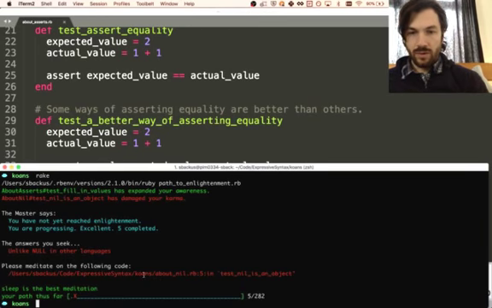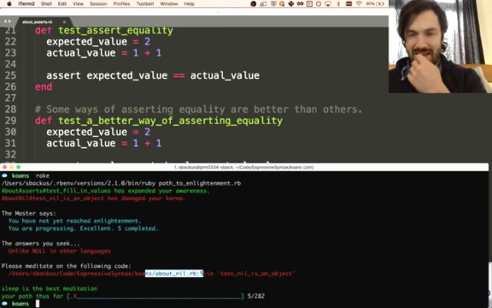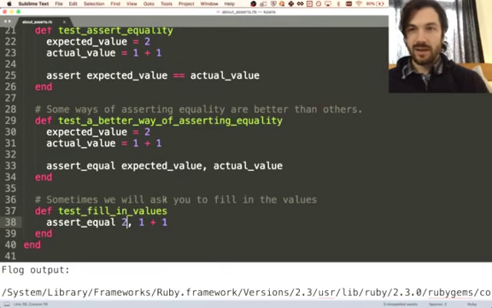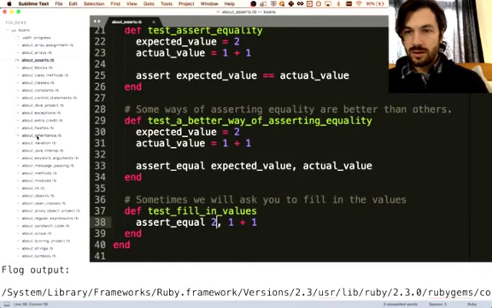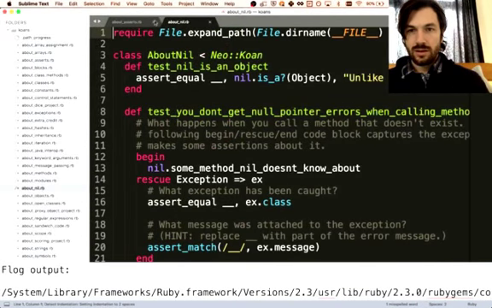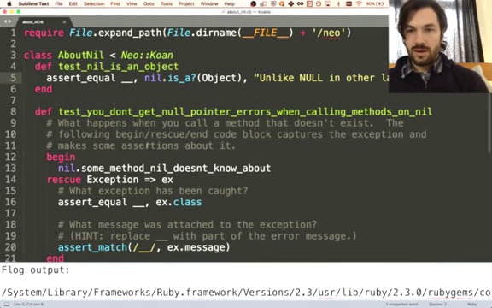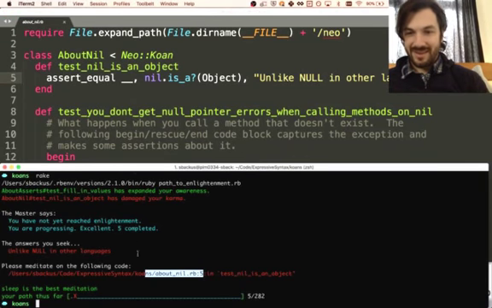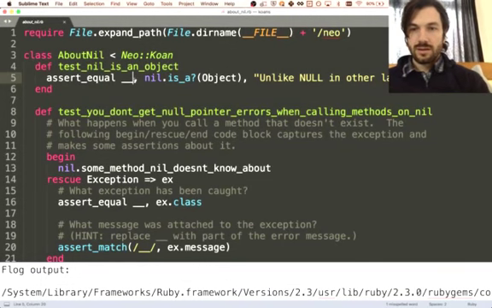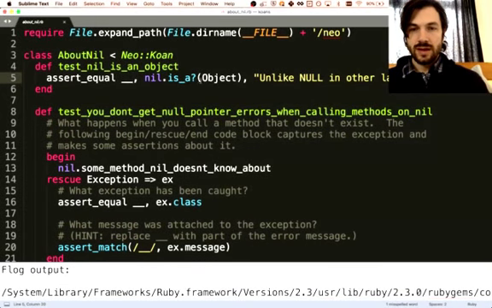And now, oh, we're onto a new category of thing here. About nil. How exciting. Okay. So I'm going to open up my editor here. Find about nil. Close about assertions. And then, yeah, we're back on, so we're on line 5. Test nil is an object.